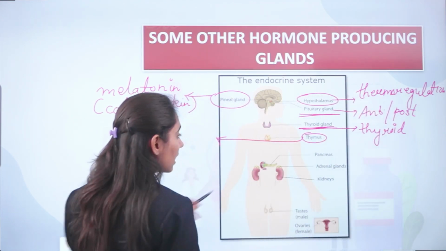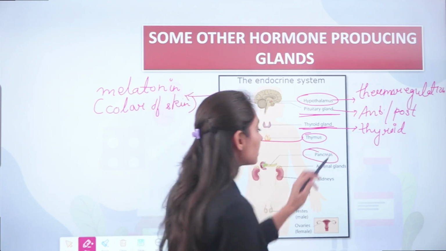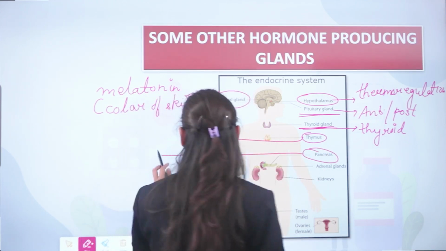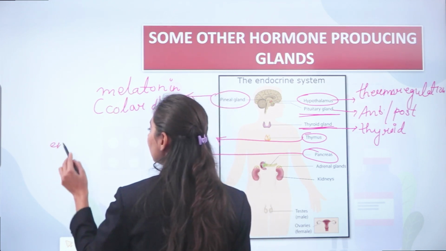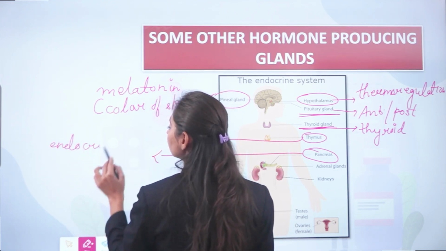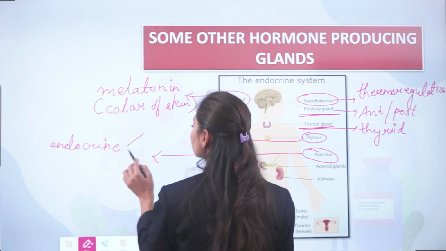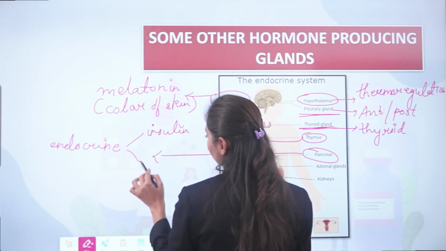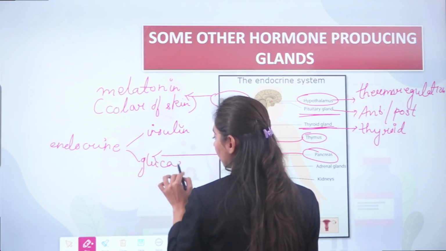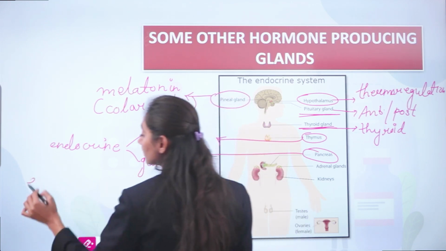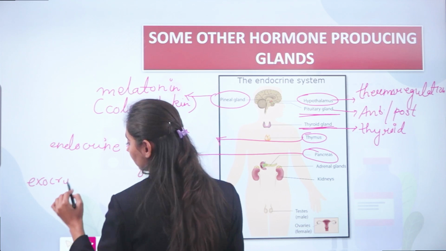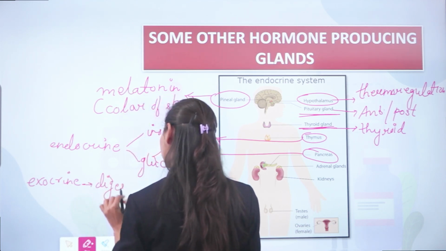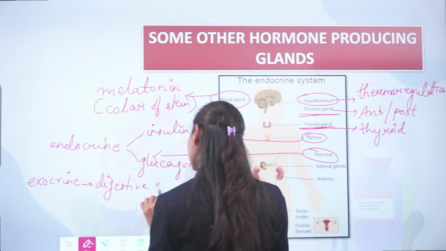Then comes the pancreas. Pancreas acts as both an exocrine as well as an endocrine gland. So when it is acting as an endocrine gland, it secretes insulin and glucagon. And when it is acting as an exocrine gland, it secretes digestive juices, or you can say digestive enzymes.